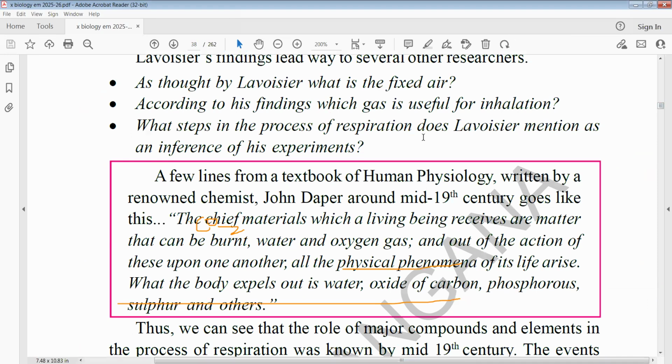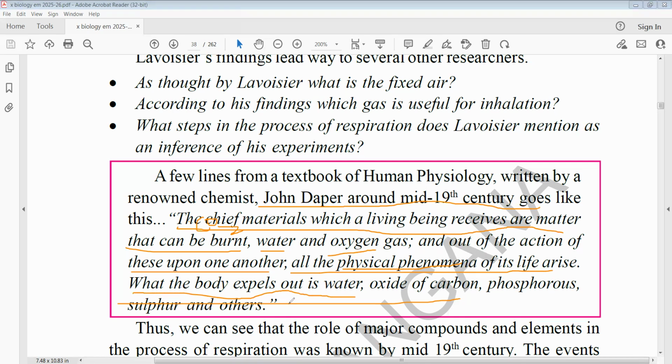are a few lines from a textbook of human physiology written by the renowned chemist John Doppler, mid-19th century. It goes like: the chief material which a living being receives is matter that can be burnt, water, and oxygen gas, and out of the action of these upon one another, all the physical phenomena of its life arise. What the body expels outside is water, oxides of carbon, phosphorus, sulfur, and others.